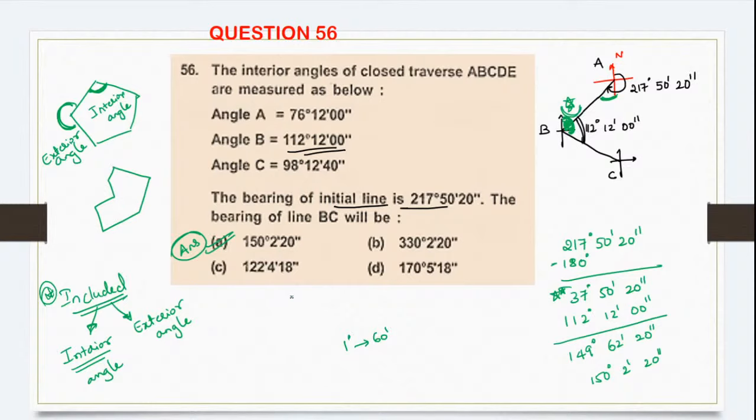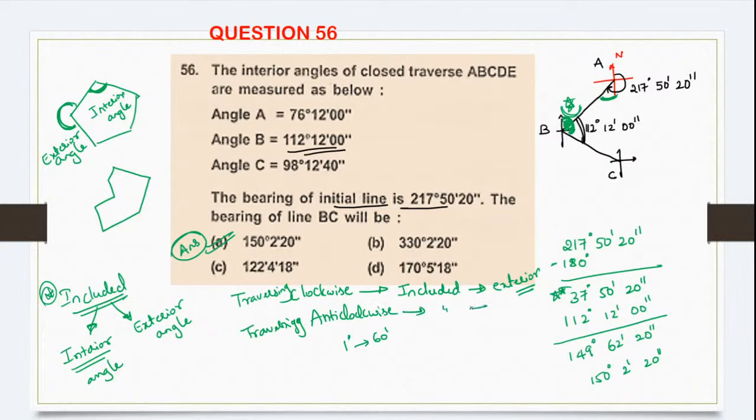So suppose you are going for a clockwise traverse. If your traverse is in clockwise direction, then whatever included angle will be there, that will be our exterior angle. That angle we will call the exterior angle. And if your traversing is in anti-clockwise direction, that included angle is called what? Interior angle.